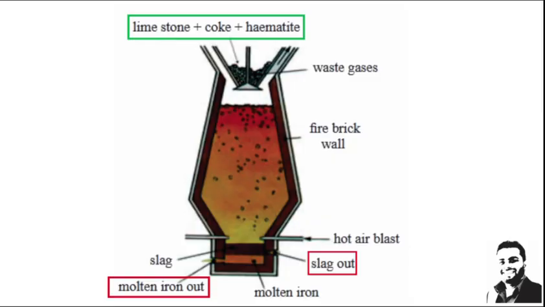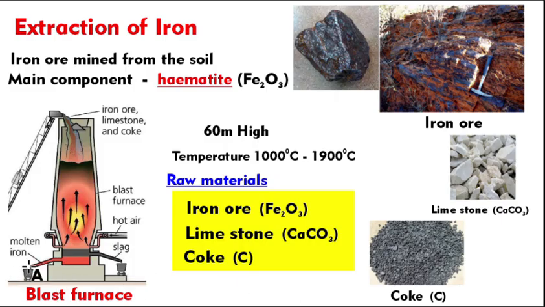මෙතන තියෙනවා out එකක්. අපි එළියට ගන්නවා iron එක. Molten iron. Molten iron means the fused iron or the iron in the state of liquid. So this is called the molten iron out. On top of this iron layer, liquid iron, you get slag, impurities.